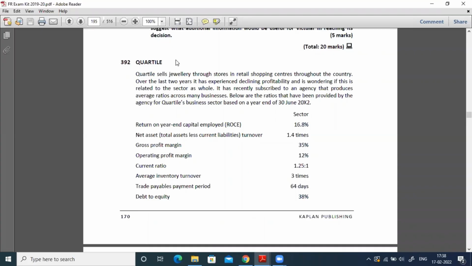It means, very important point, try to understand this 3 times. What does this 3 times mean? In a year, the industry is converting the inventory into sales 3 times. Then trade payable payment period is 64 days. So the industry is taking 64 days to pay the amount to the suppliers of raw material. Debt to equity, nothing but the gearing ratio. The industry gearing ratio is 38%.